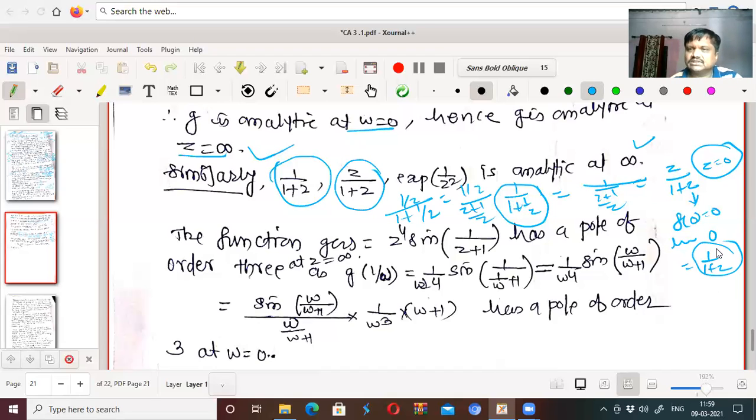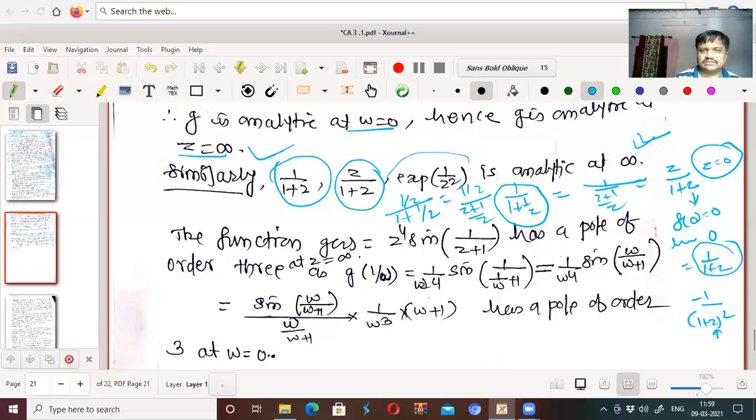So continuous, its derivative can be obtained at z equal to 0. What will be its derivative? 1 upon 1 plus z square, and for z equal to 0 we can find it is minus 1. So this function is analytic. 1 upon 1 plus z is analytic at z equal to 0. Therefore z upon 1 plus z is also analytic at z equal to infinity.